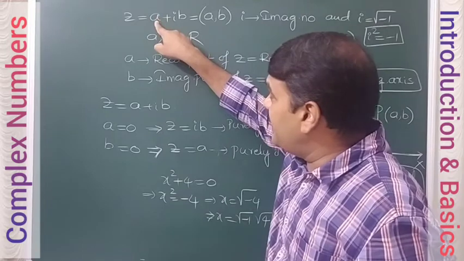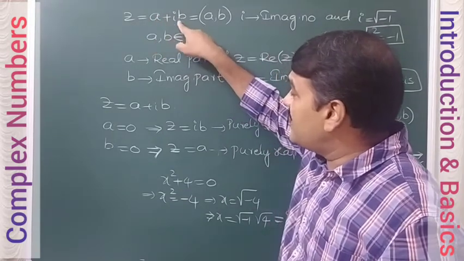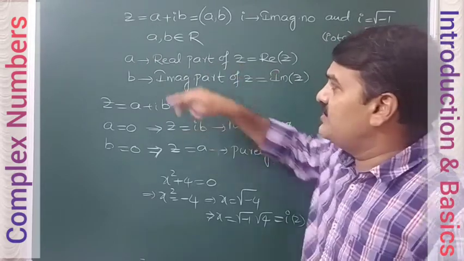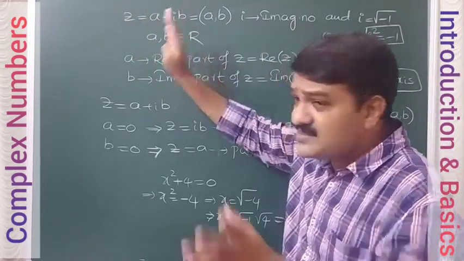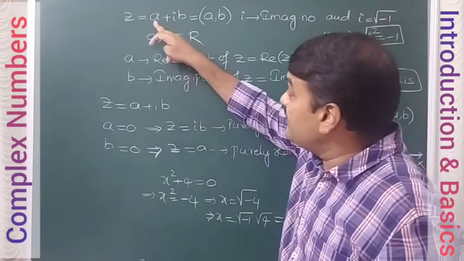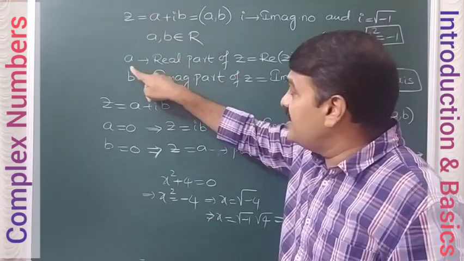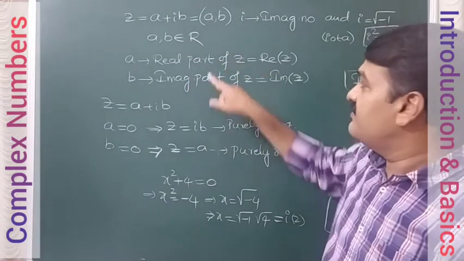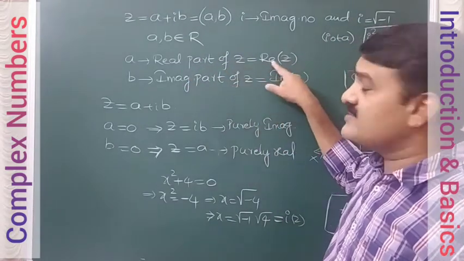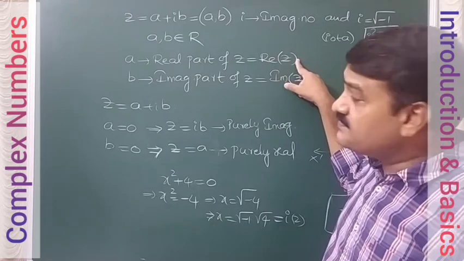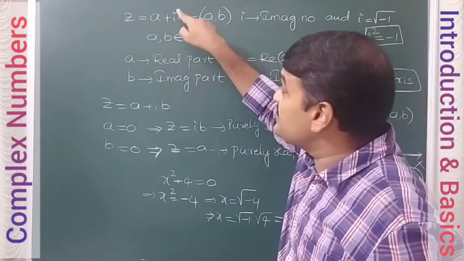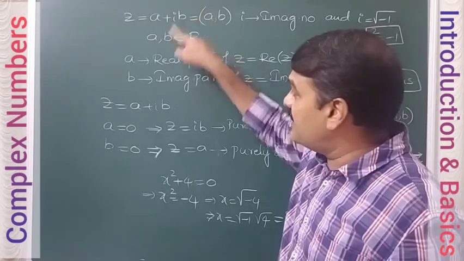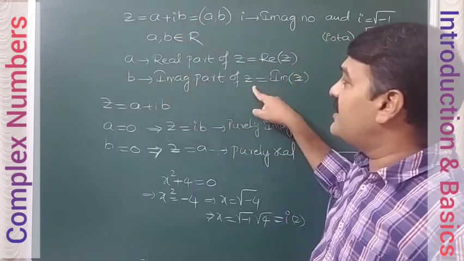So here a, which does not have i, this term is called the real part of Z. So basically a complex number can be put as the sum of two numbers. The term which does not have i is called the real part of this complex number Z, which is written like this, this is the symbolical representation. And the term which includes i, without i, that part is called the imaginary part.